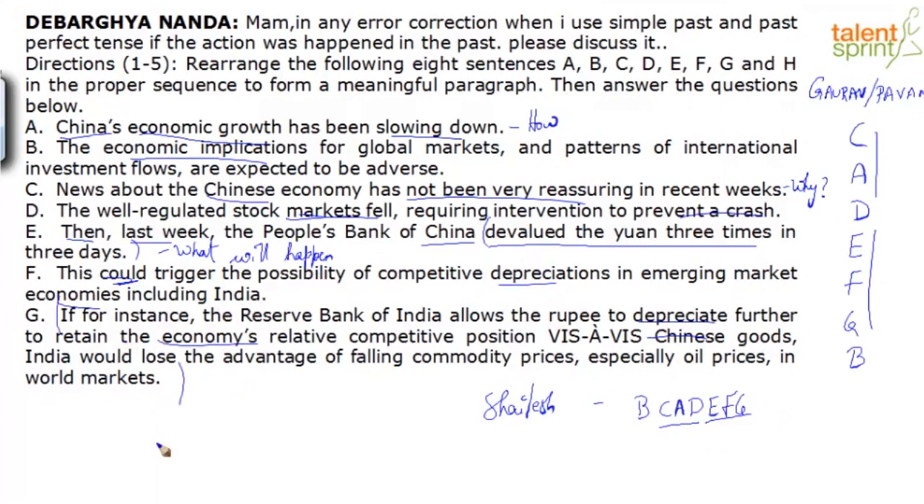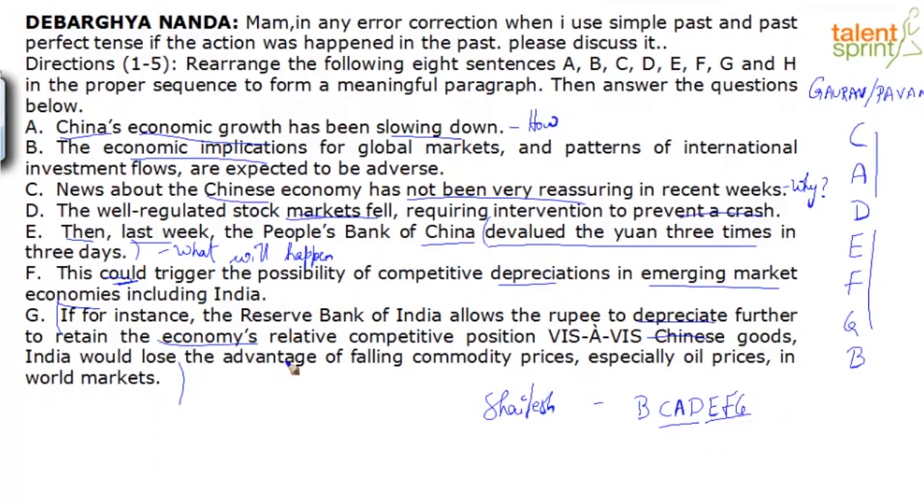Now, if you look at the example, why does G have to follow F? Let's look at it quickly. If, for instance, the Reserve Bank of India allows the rupee to depreciate further, economy's relative competitive position vis-a-vis Chinese goods, India would lose the advantage of falling commodity prices, especially oil prices in world markets. So obviously, they are referring to the competitive position in emerging market economies, including India, and they've given an example. So if RBI allows the rupee to depreciate further, India would lose the advantage. This is an example supporting or expanding on F.